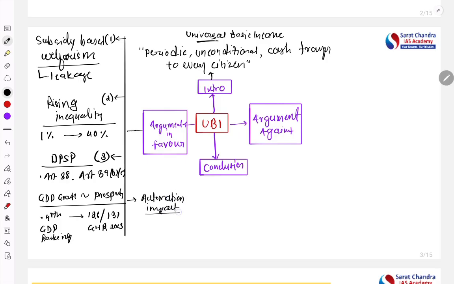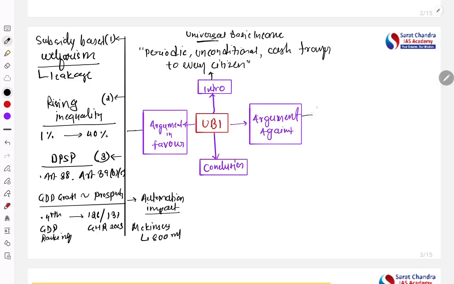Due to automation, as per the McKinsey report, around 800 million people in the world are going to lose their jobs by 2030. So what will happen with those people? They may become jobless. They may fall into the poverty trap. So to support such people also, there is a requirement of income redistribution, giving them some sustained income. Okay, so these are the points.